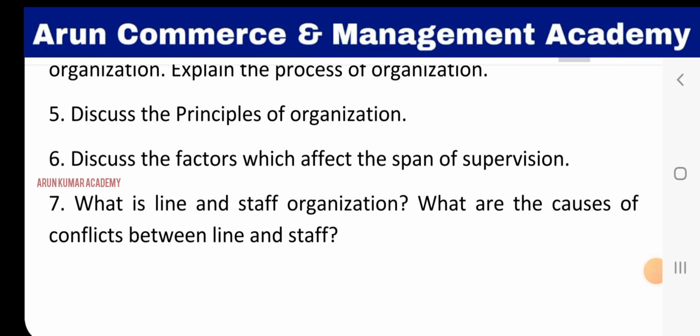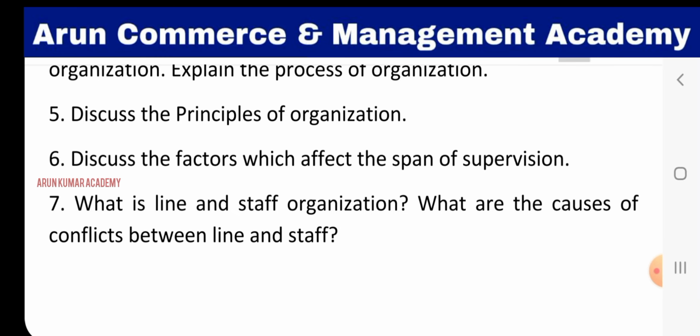Discuss the factors which affect the span of supervision. So here write the introduction, then afterwards write down all the factors which affect the span of supervision, like competency of supervisor and subordinate, and second one, degree of interaction between supervisor and subordinate, then hierarchical level of a manager, nature of activities to be supervised, then incidence of new problems, then degree of standardization, then physical distribution of the employees, then stability or complexity of work, then meetings, then changes in external and internal environments, then training.